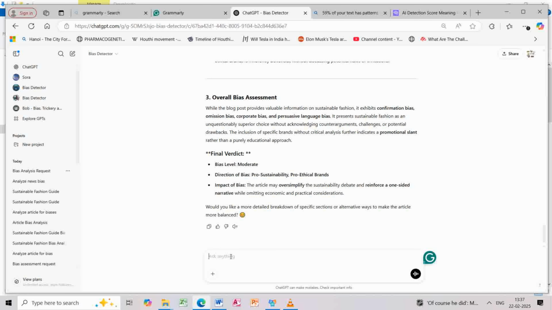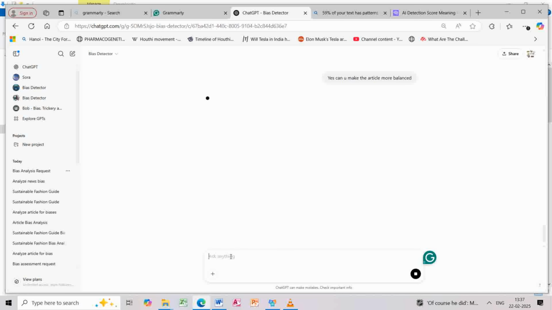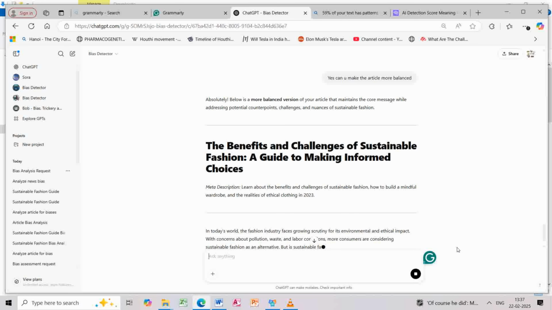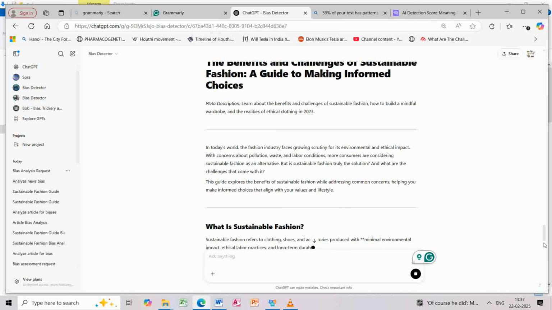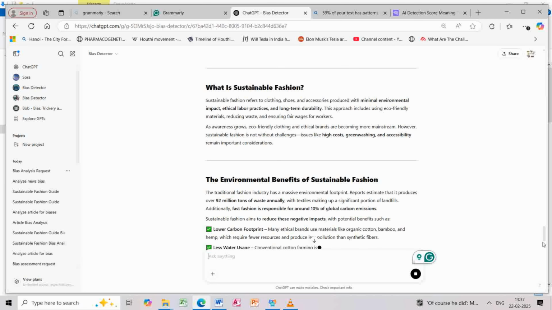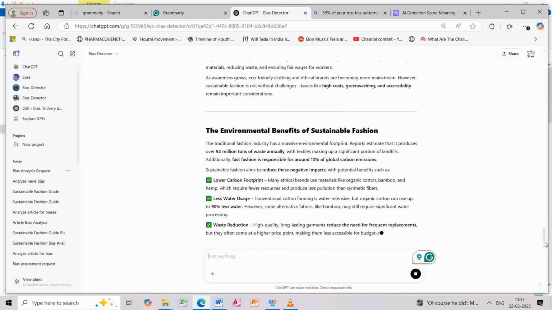Then you can write yes, balanced. Fine. And once we are done with this, we will also check how many points ChatGPT will give it out of 10 in all the aspects.